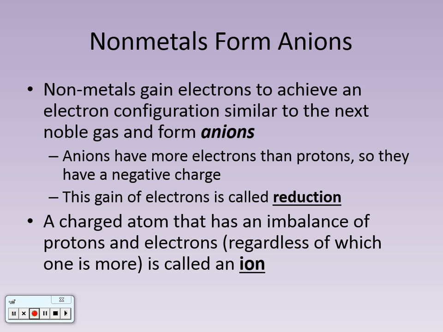Anions have more electrons than protons, so they have a negative charge. When something gains electrons, we refer to it as reduction. Don't ask, there is a reason why, but it's a little bit beyond the scope. I'm assuming some of you are wondering why you would gain electrons and call it reduction, but there's something else going on there.